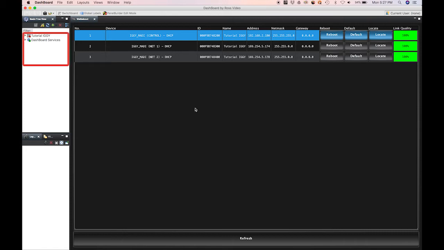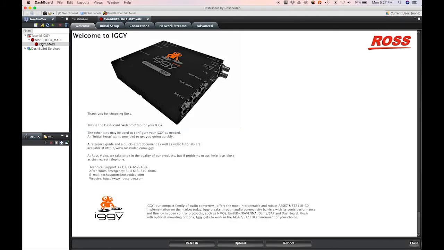Once your Iggy appears, open the control page for your Iggy in Dashboard by expanding the Iggy tree, then double-clicking on Iggy. If the tree cannot be expanded or clicking on it shows the Web UI page, this means that the proper dashboard experience is not yet working. Please view the troubleshooting video. After successfully opening your Iggy's control page, you should now see a welcome page with some general information. This is the Welcome tab.